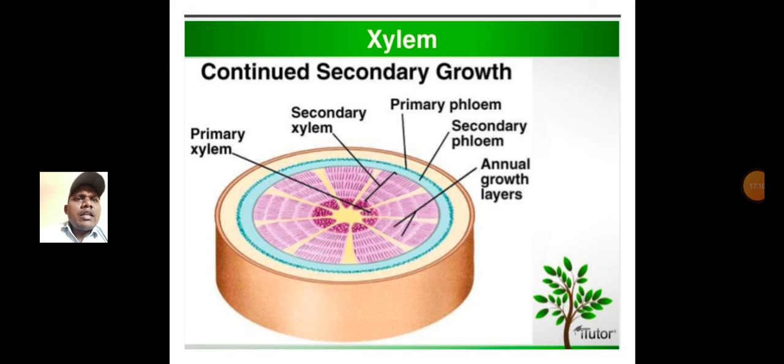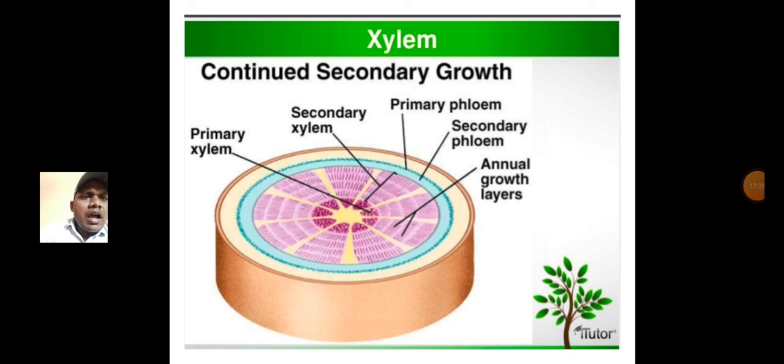Diagram, look here. Xylem, primary xylem, secondary xylem, primary phloem and secondary phloem, and annual growth layers. Generally we observe in old trees many annual rings or annual growths.